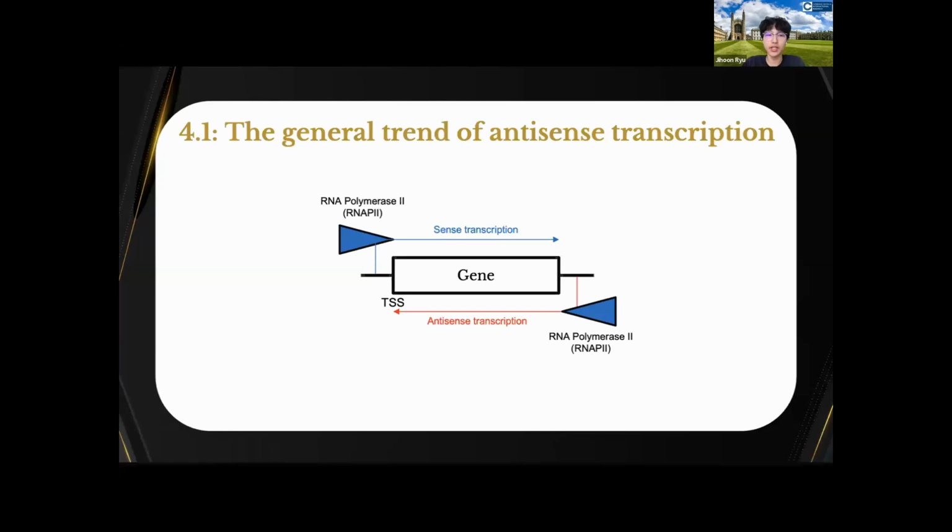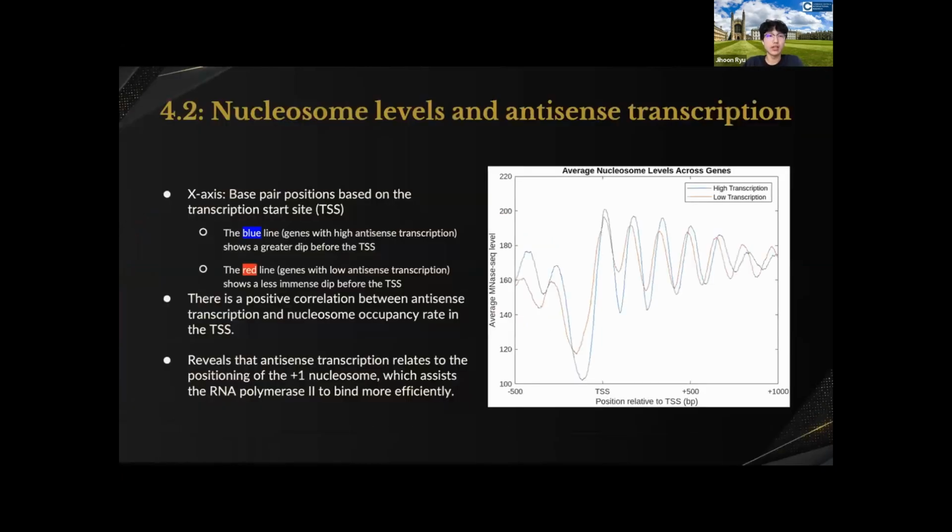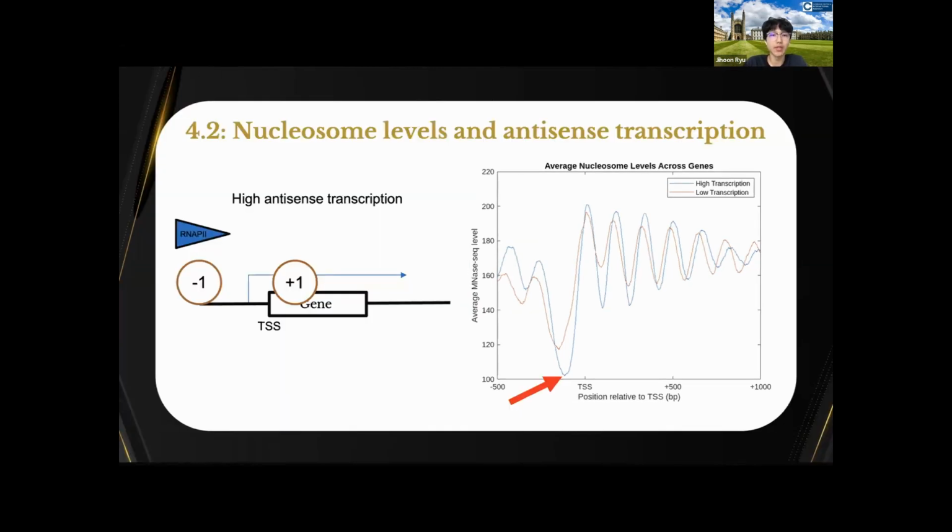This is a simple explanation of how antisense transcription works. Again, the TSS is based on the blue arrow, not the red arrow. Then analyze the nucleosome levels and antisense transcription. This was obtained from an MNase-seq dataset, which is a micrococcal nuclease sequencing dataset. And we could see that the blue line in the graph drops way more severely than the red curve in the graph. And instead of just explaining in words, I'll show you a simple animation.